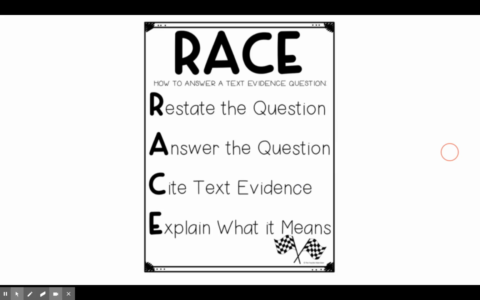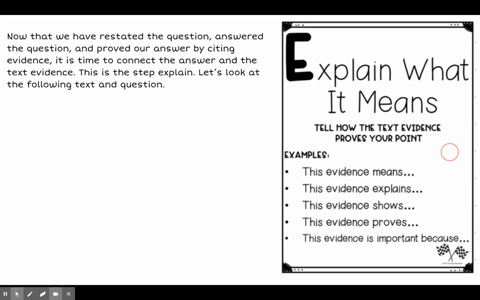RACE again, we're going to go over this again, is how to answer a question. So you're going to restate the question. You're going to answer the question. You're going to cite text evidence. We did all of those on the other days. Today, we're going to be explaining what it means. So let's get started. So now that we've restated the question, answered it, and proved our answer by citing evidence, it's time to connect the answer with the text evidence. This is the step explain.